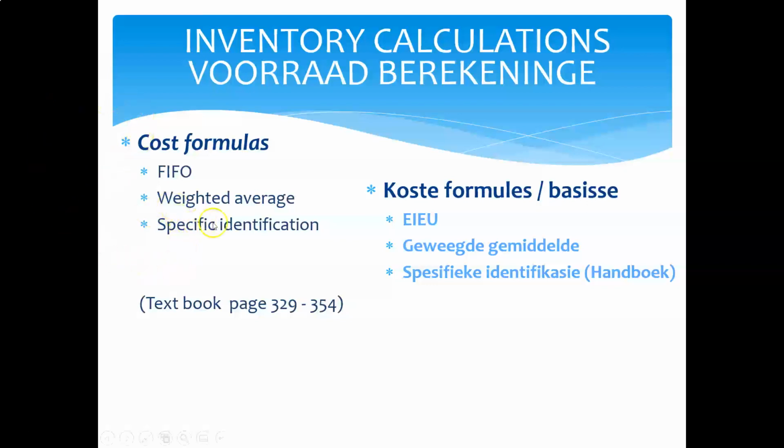So I can identify specifically my items on hand, and I can assign an actual purchase cost to each and every one of them, and I'm going to value those 5 items which I have at year end at the exact purchase cost in my books.